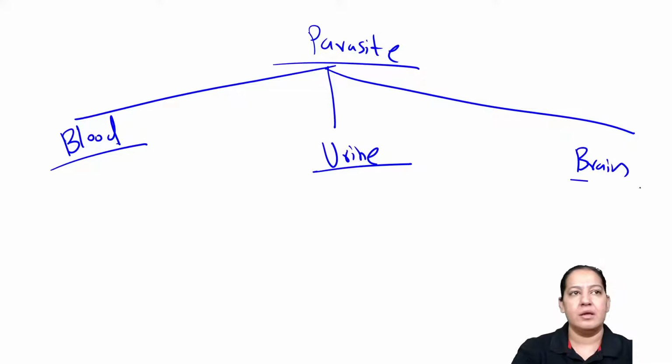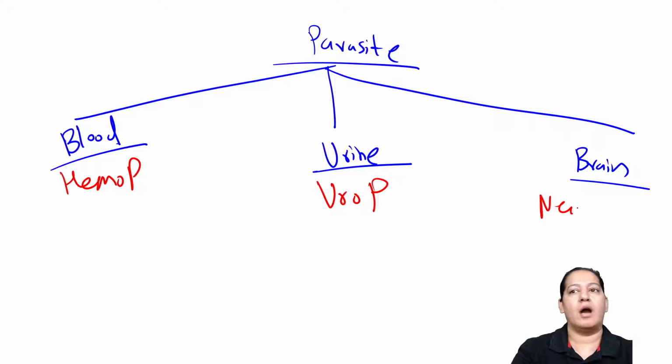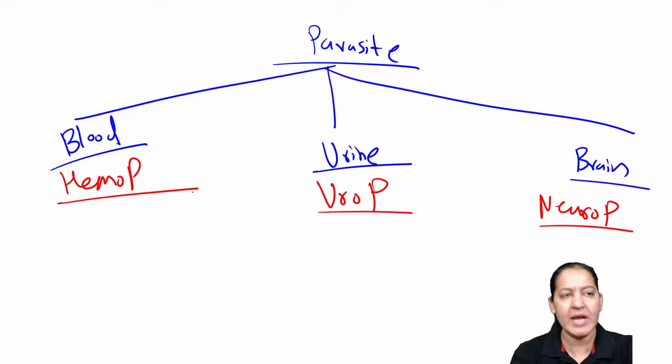So these are known as hemoparasites. These are known as uroparasites, and these are known as neuroparasites. Right? So tell me the mnemonics. If you have a mnemonic, tell me the mnemonic. Otherwise, learn like this only. Right? Who all will be in the brain?